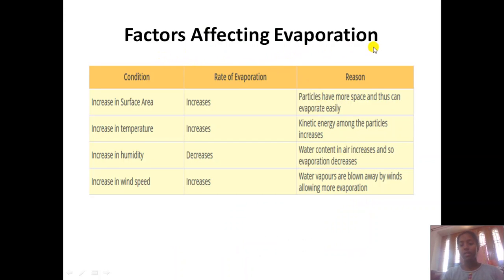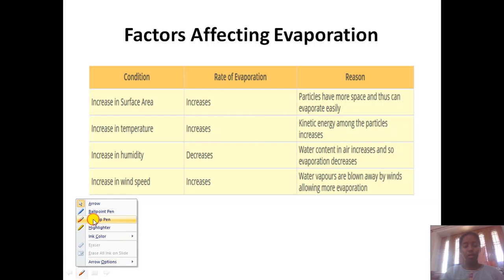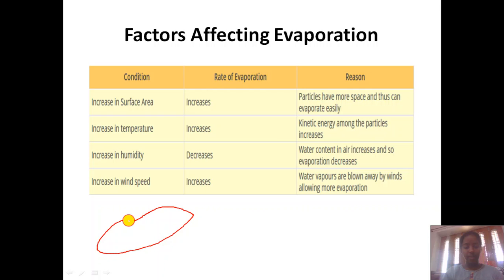Now, what are the factors affecting evaporation? When there is an increase in surface area, the rate of evaporation increases. How? Particles have more space, so they can evaporate easily, the bond between them can break down easily, and thus the rate of evaporation increases. If you increase the temperature, it means you are heating it more, then the kinetic energy among the particles increases. But if you decrease the temperature, then it decreases.